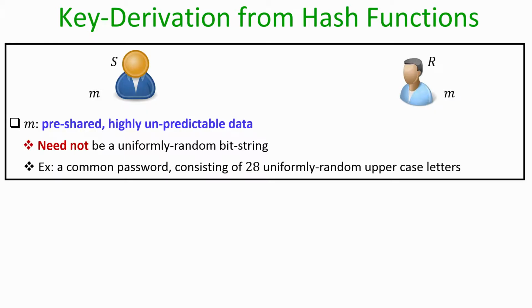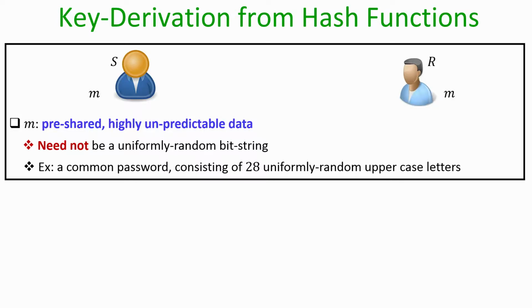For example, you can imagine that S and R might have pre-shared a common password consisting of 28 characters, where all the characters are uppercase letters, namely they belong to the set A to Z, and each of the characters of the password could be any of the characters in the set A to Z with equal, uniform probability.